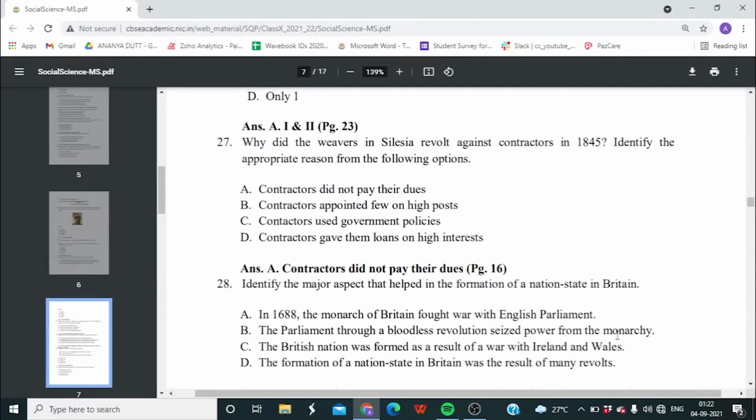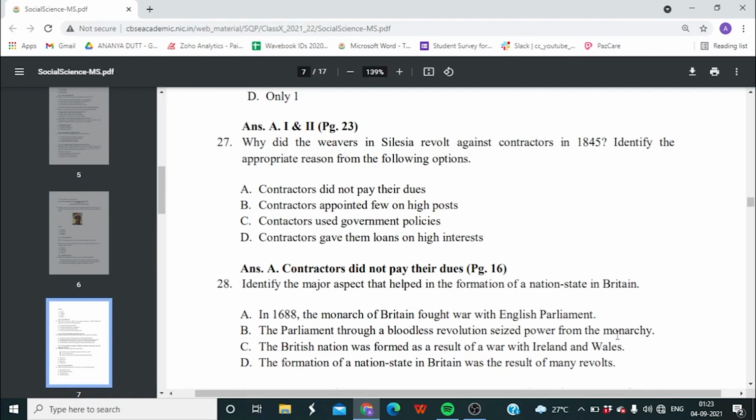Identify the major aspect that helped in the formation of a nation state in Britain. Option A. In 1688, the monarch of Britain fought war with English Parliament. Option B. The Parliament, through a bloodless revolution, seized the power from the monarchy. Option C. The British nation was formed as a result of war with Ireland and Wales. Or is it option D?